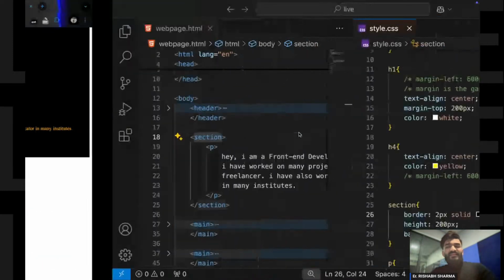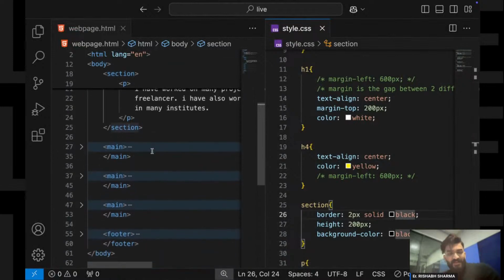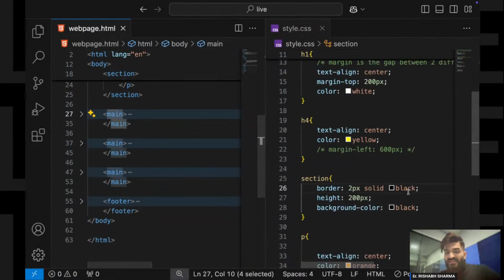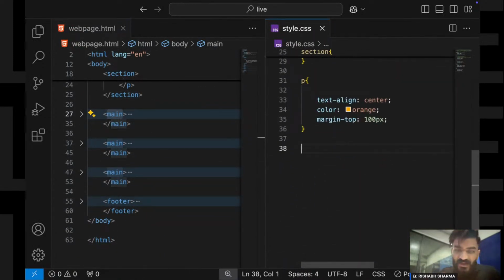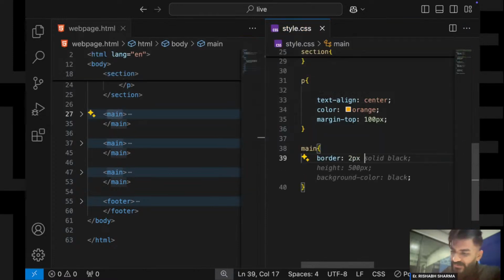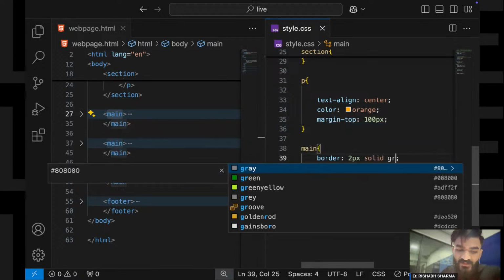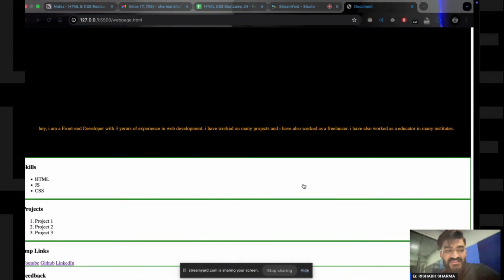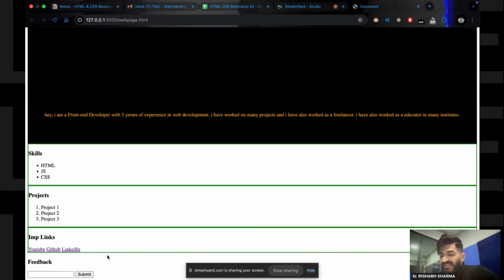Okay, now let us style more elements. Okay, now let us style this main section. Now see what will happen. I'll style this main section and I will say border 2 pixels solid green, and see it has targeted all the main sections, right? It has targeted all the main sections. Whatever main sections I had, it has targeted all of them, right?